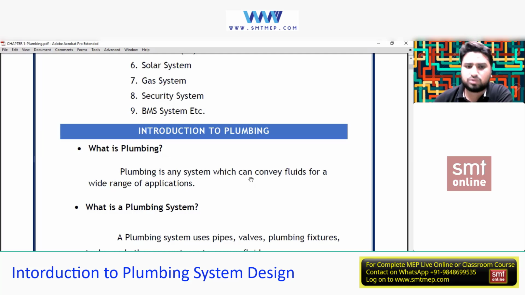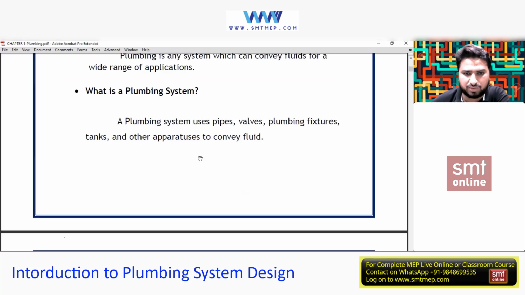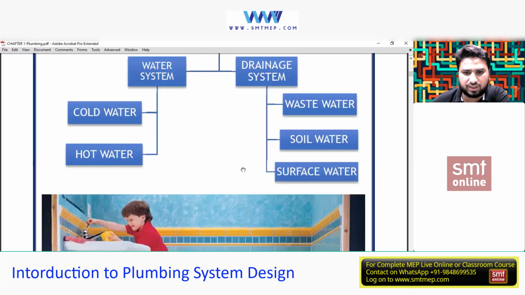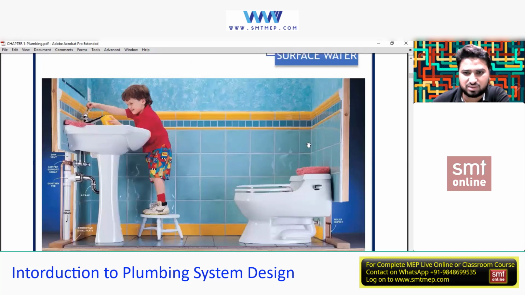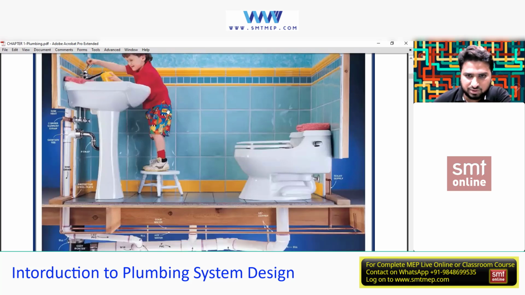So this was about what is plumbing and what is a plumbing system. I'll show you an image also, so you get an idea. You can say this is a plumbing system. Just try to recall what we have read. These are the two pictures here: this is a WC and this is a laboratory. In general words, because right now we are learning, it's a wash basin, but in technical terms I'll say laboratory. And this is the WC. We'll be seeing the categories also.